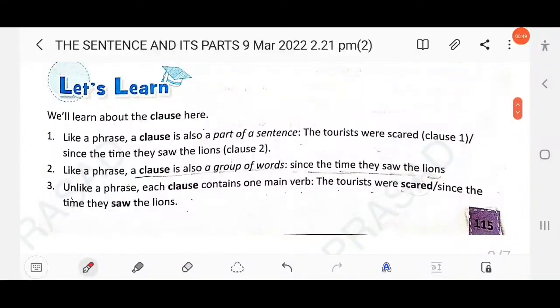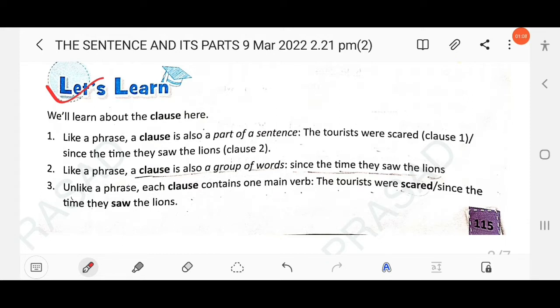Let's practice, page number 115. In this video we will discuss from here. Clause. We will learn about the clause here. Like a phrase, a clause is also a part of a sentence.